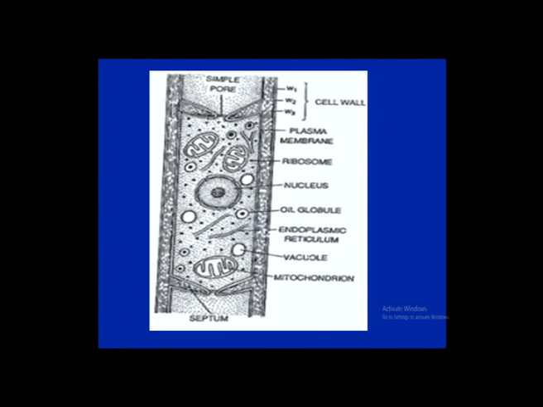The outer layer is composed of glucan, the middle layer is made up of proteins and a small amount of polysaccharides, and the innermost layer of the cell wall is composed of chitin. Chitin, glucan and polysaccharides are the main components of the cell wall. It is a thick cell wall, and it gives a definite shape to the cell.